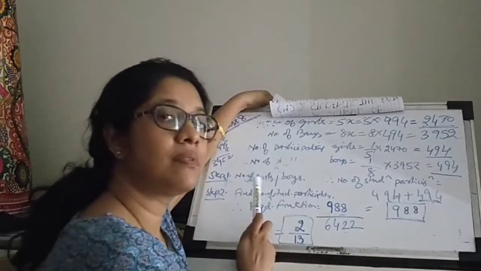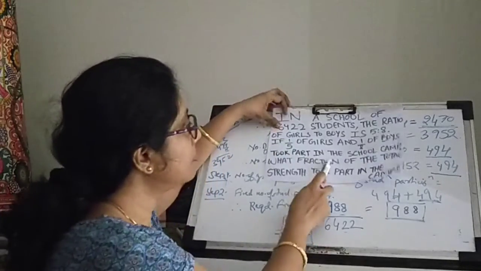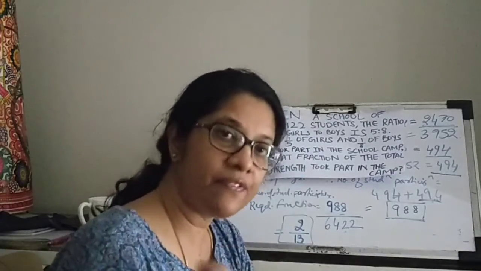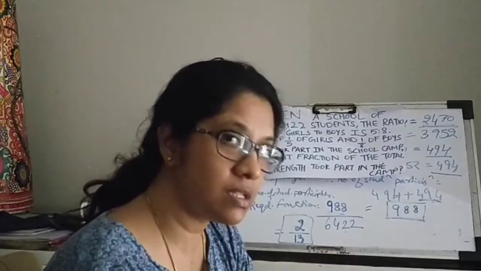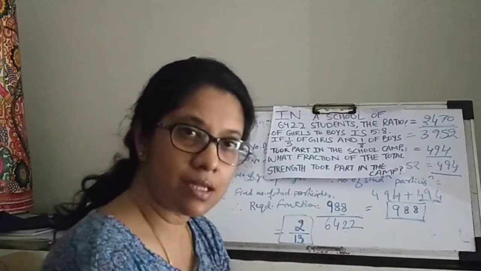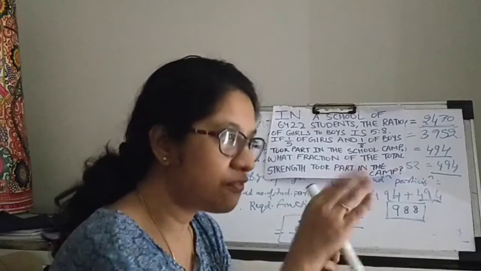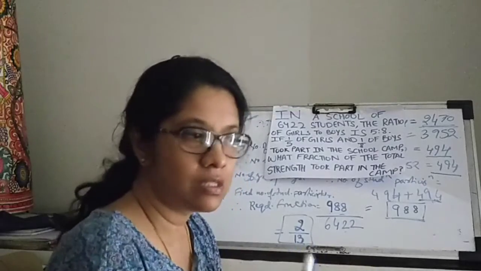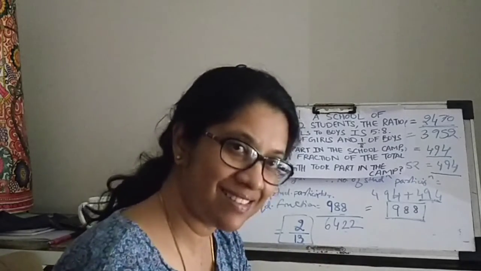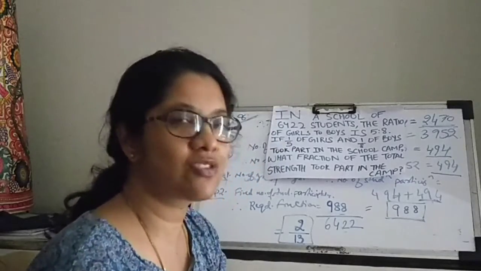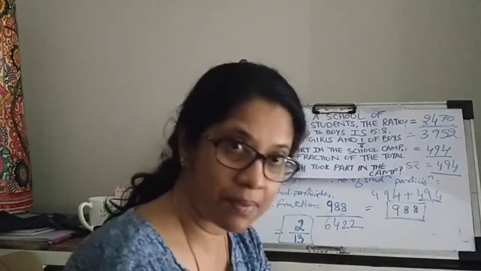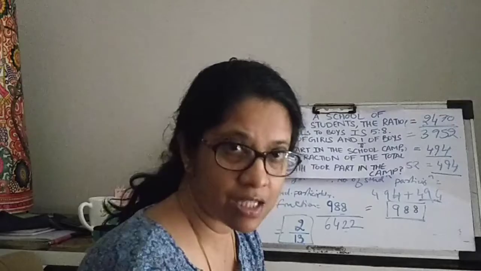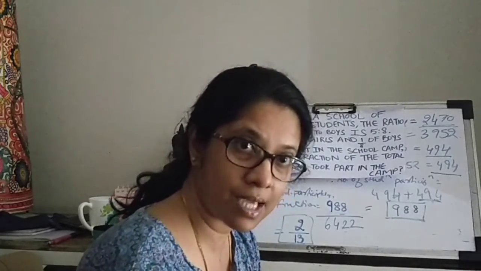I find out the number of girls and the number of boys in the school. Okay. Step 2. I will have to use the next information given in the question. That is 1/5 of the number of girls took part in the camp. Now that I know the number of girls, I will simply have to do 1/5 into the number of girls to find out the number of girls who participated. Similarly, 1/8 of the boys participated. So one part gives me the number of girls that took part in the camp. The other calculation will give me the number of boys who took part in the camp.